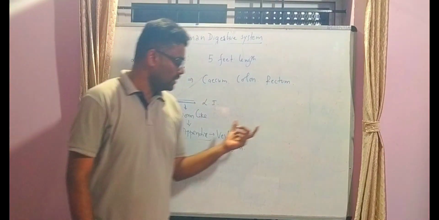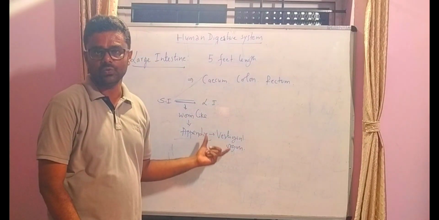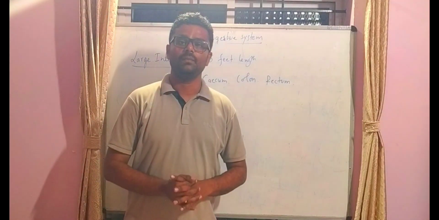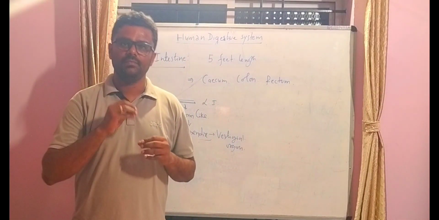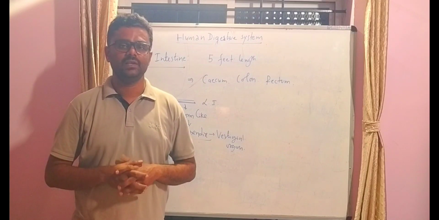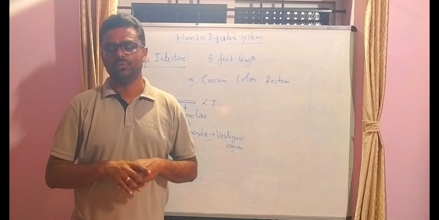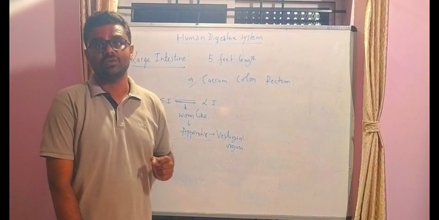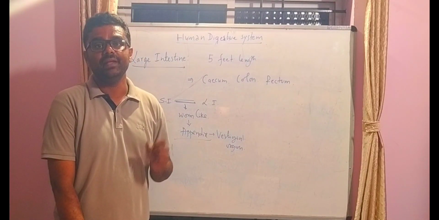Even though the absence of this vestigial organ does not cause any problem to human beings, the appendix is a very important organ in herbivorous animals, because herbivorous animals consume a maximum amount of fibers, and that fiber undergoes digestion with the help of the appendix. In humans it has no particular function, but it performs a little function: providing immunity to the human body. And sometimes the appendix causes a disease called appendicitis. Inflammation of the appendix causes a disease called appendicitis.